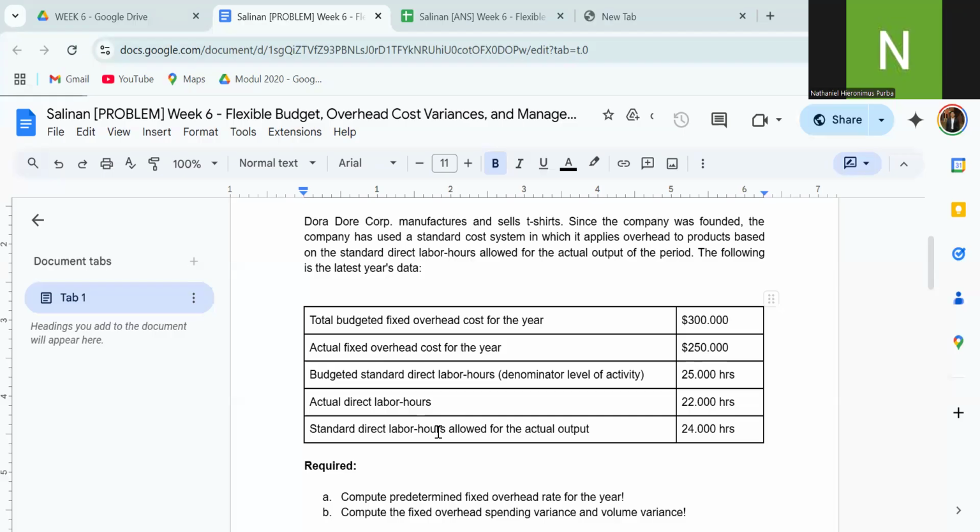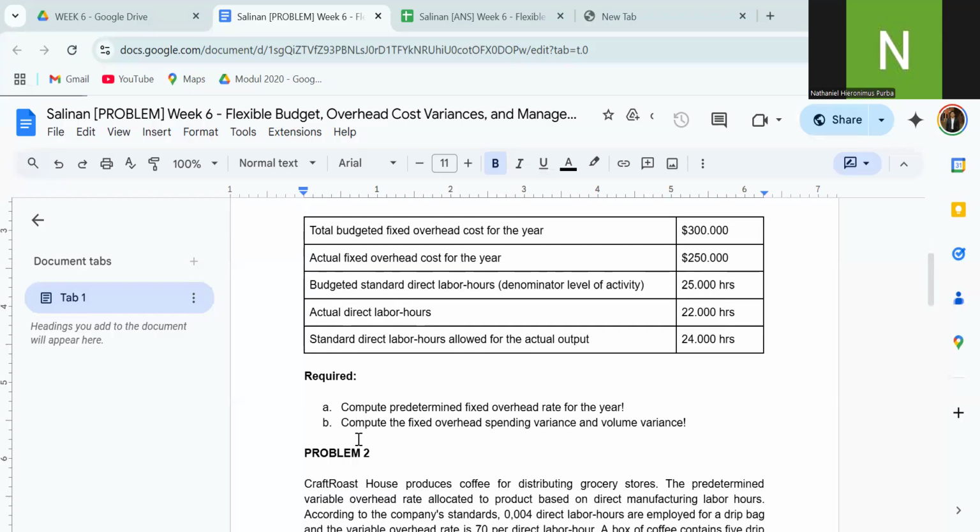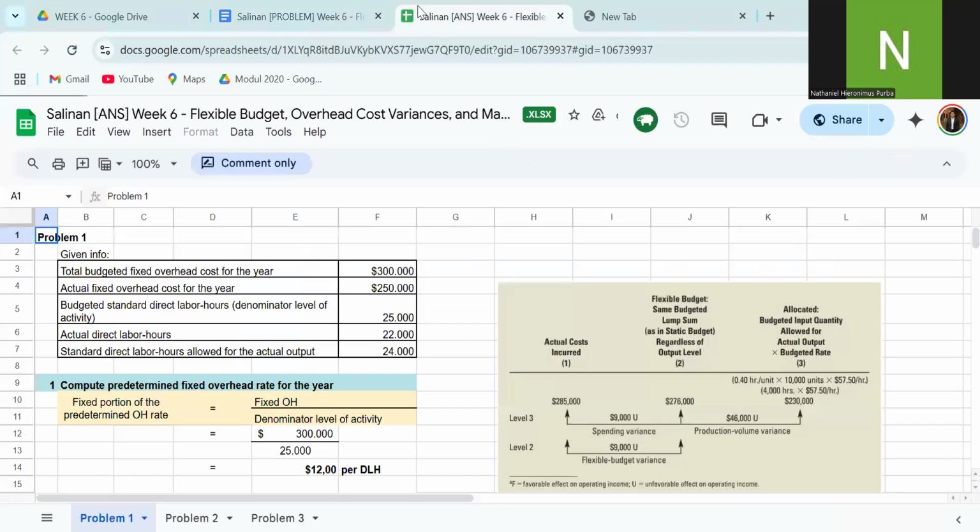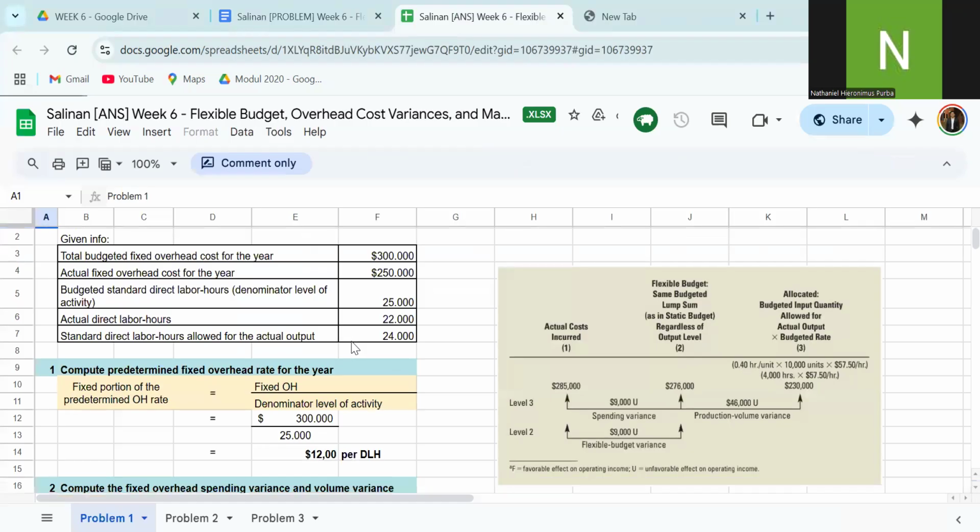So the questions are: A, compute the predetermined fixed overhead rate for the year, and B, compute the fixed overhead spending variance and volume variance. Based on the information given, the fixed portion of the predetermined overhead rate equals fixed overhead cost for the year divided by the denominator level of activity.